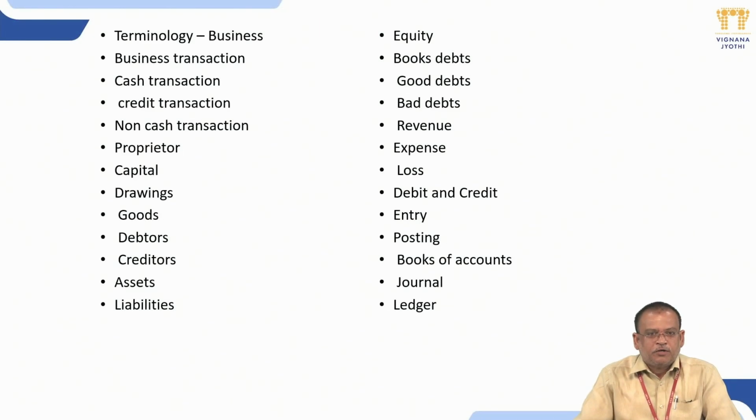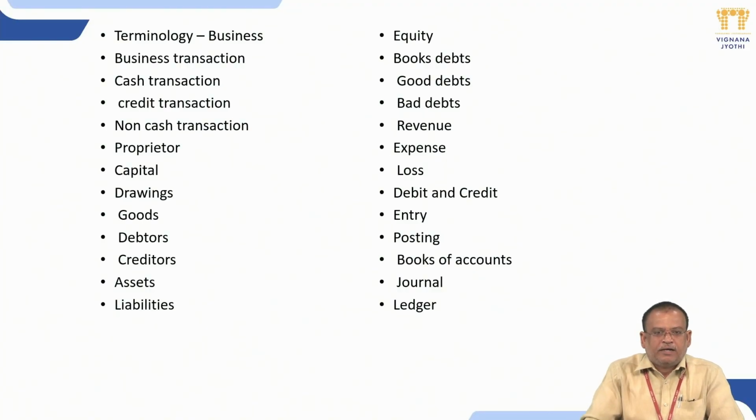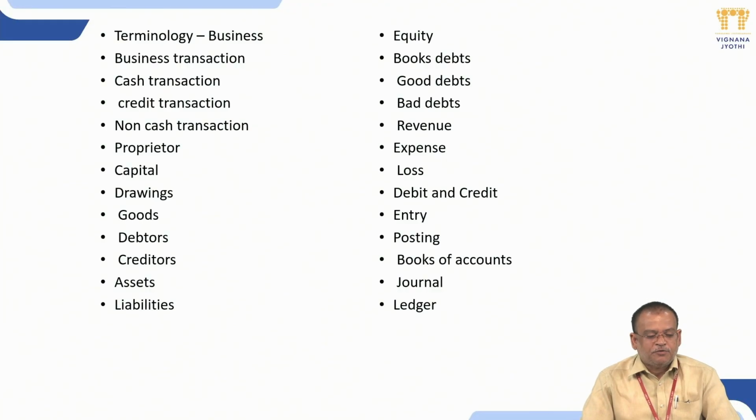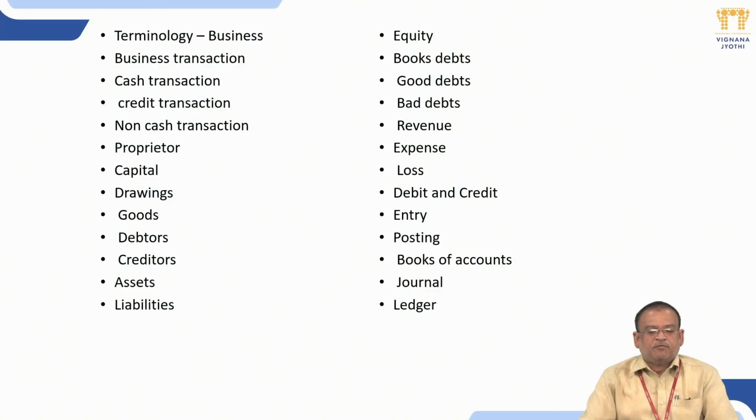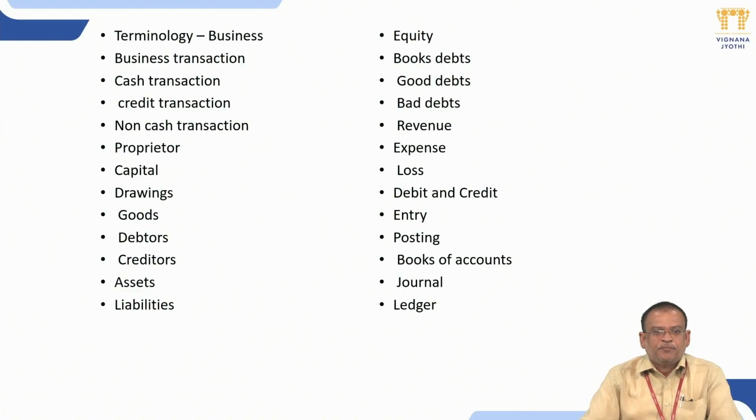Before going to the accountancy, let us observe some terminologies which are frequently used in accountancy. First one is business. Business is an activity which involves exchange of goods and services conducted with the intention of earning profit. The basic requirements to become a business must include exchange of goods and services. Next one is the intention to earn profit.